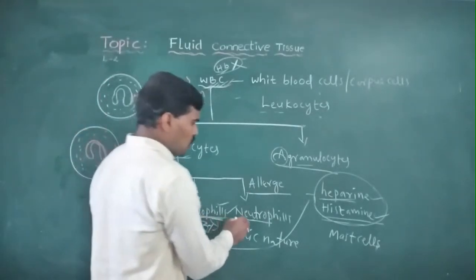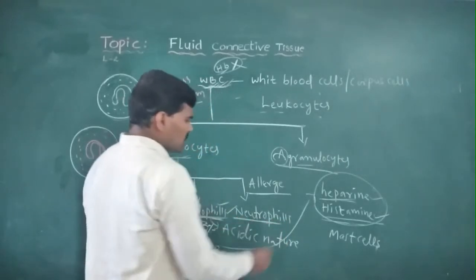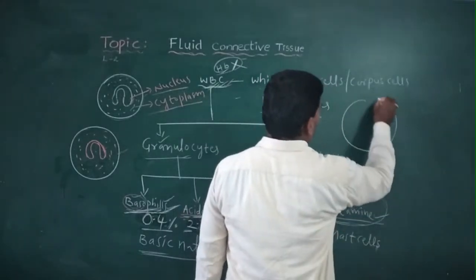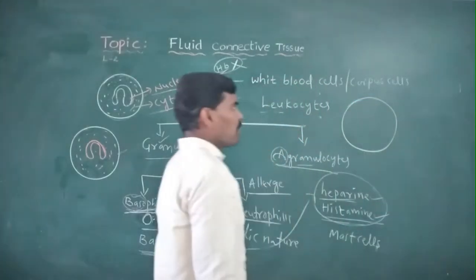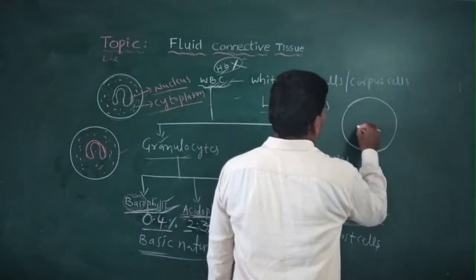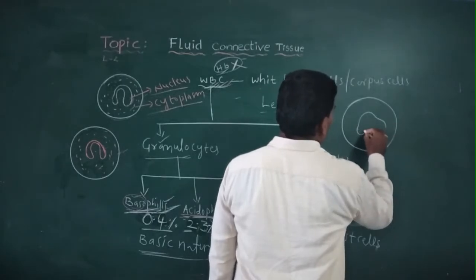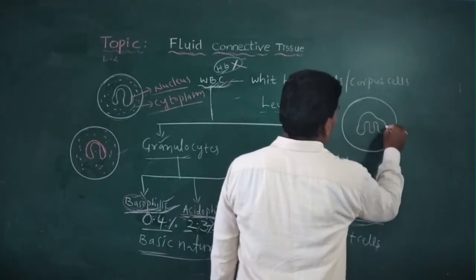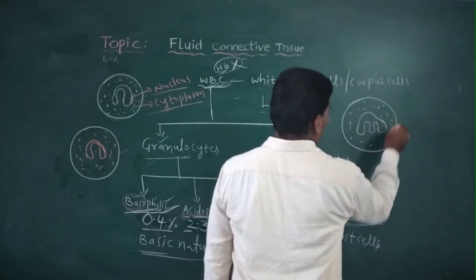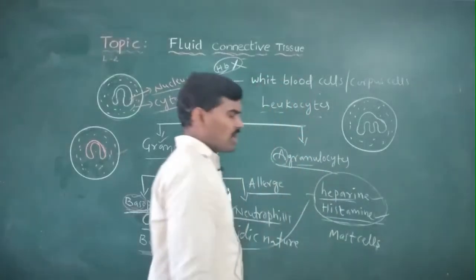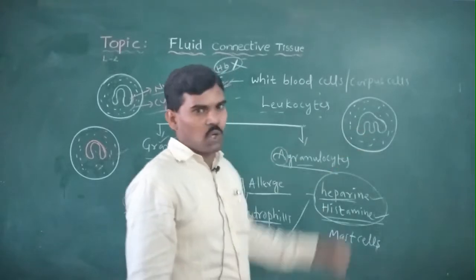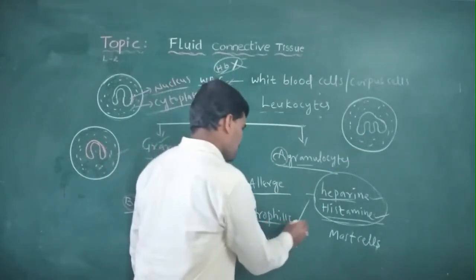The next one is neutrophils. So the structure of the neutrophils: 3 to 5 lobes divide the nucleus, and cytoplasm with granules is present. 3 to 5 lobes dividing the nucleus are present in the neutrophils.